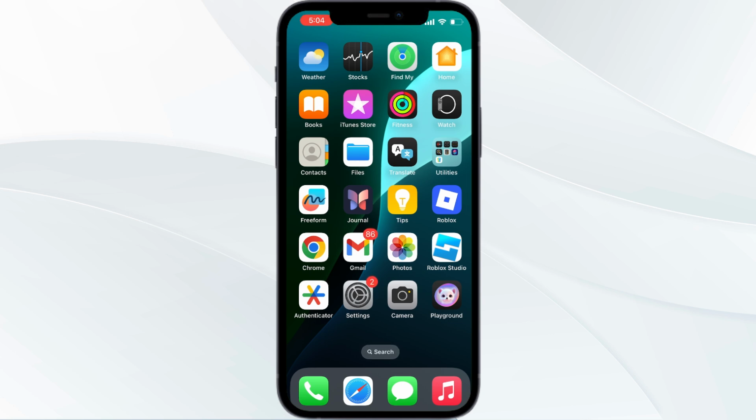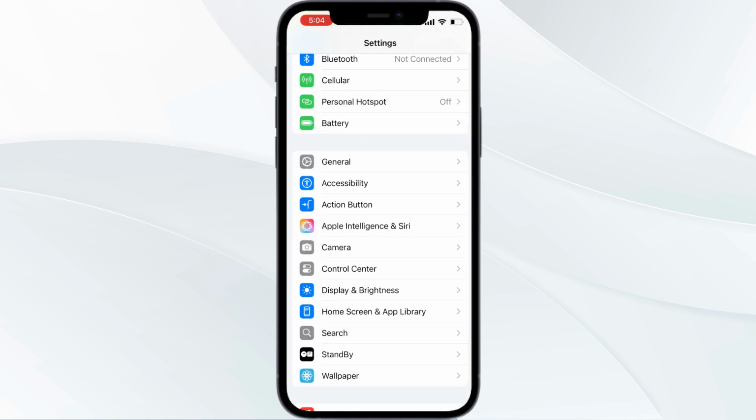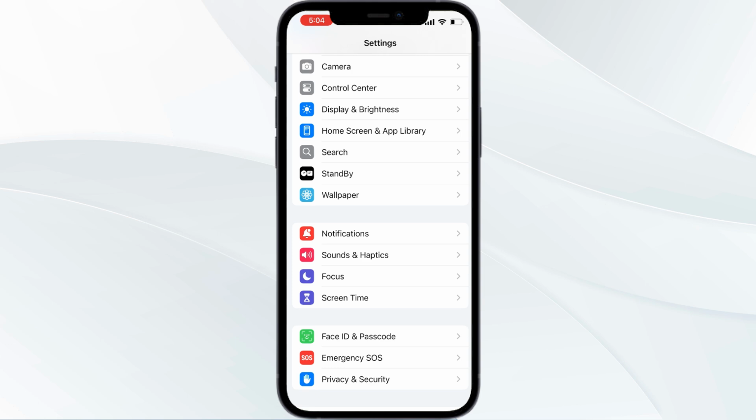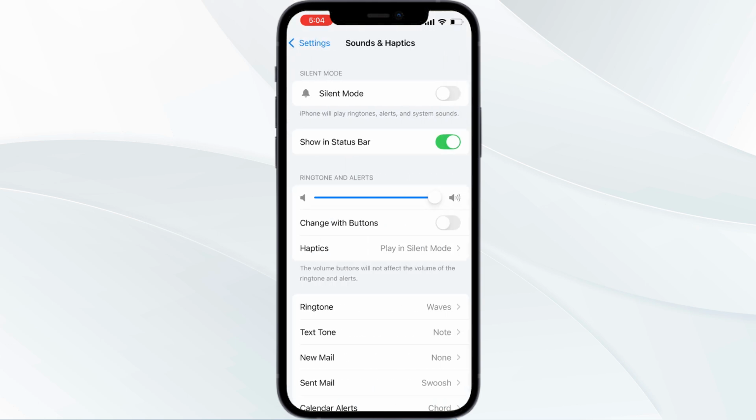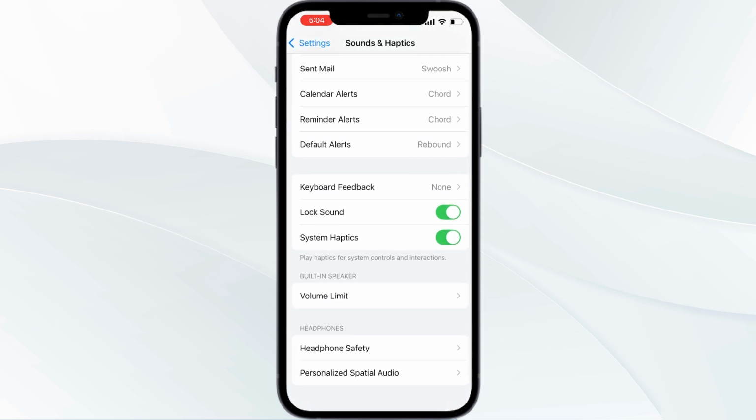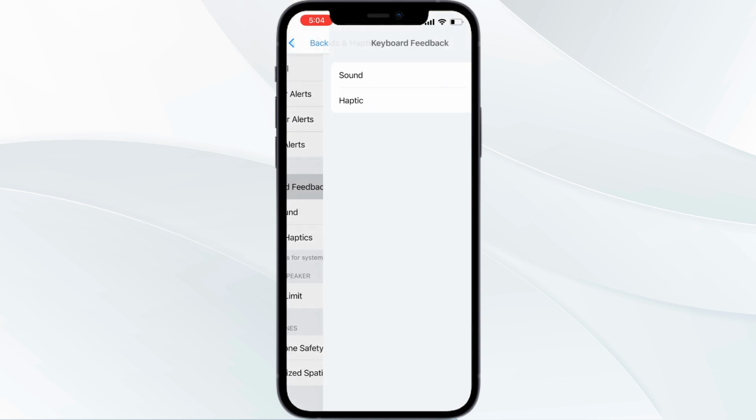To disable your keyboard sound in settings, what you need to do is firstly open your settings. From here, scroll down and go to Sounds and Haptics. Now you need to scroll down and go to your Keyboard Feedback.